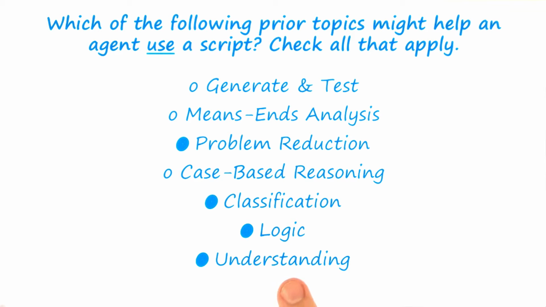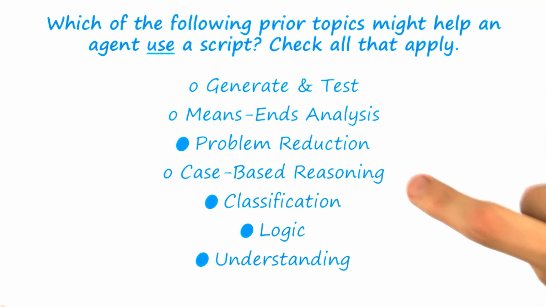Finally, we can also see understanding applying pretty directly to scripts because it helps us disambiguate similar events in different situations. So to go with Ashok's example about receiving the bill right when you sit down at the table, understanding talks about how we can disambiguate that event based on what else has happened before and after.